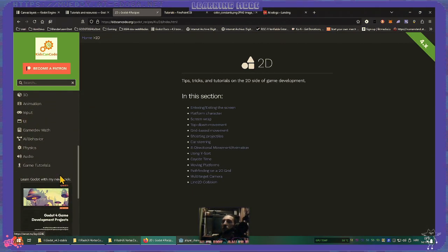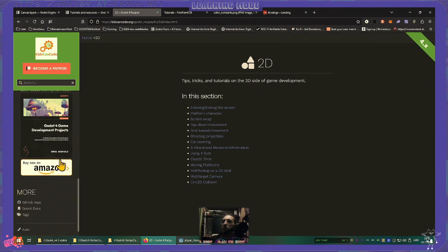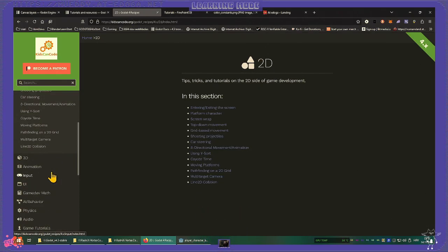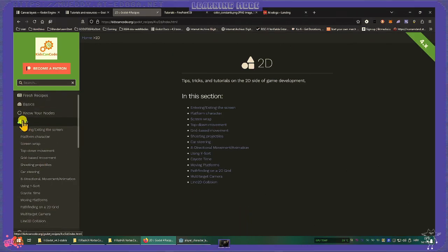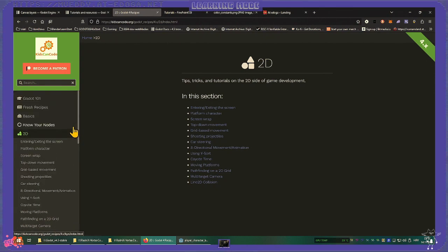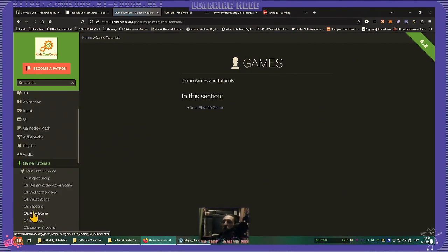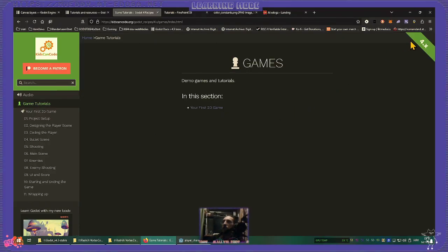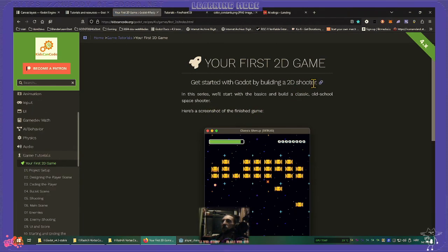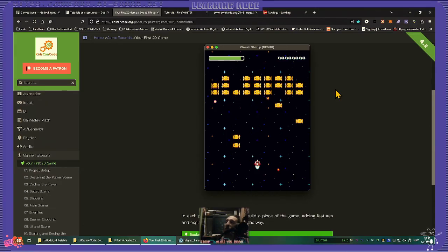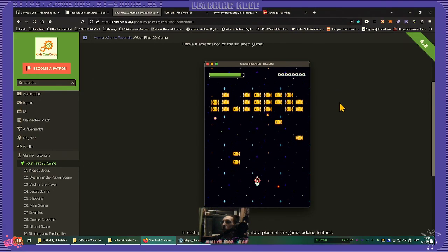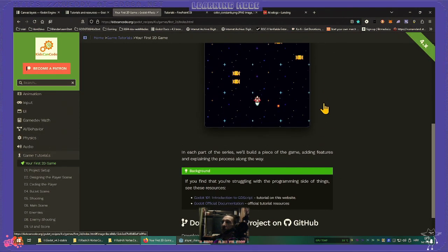Where is the home? Oh, game tutorials. Okay, game. So you are for version Godot 4.4, 4.3. First 2D game is this one. So this is interesting because it has more elaborate details. So I'm curious, how is this implemented?